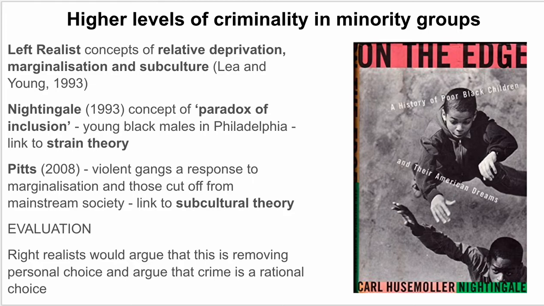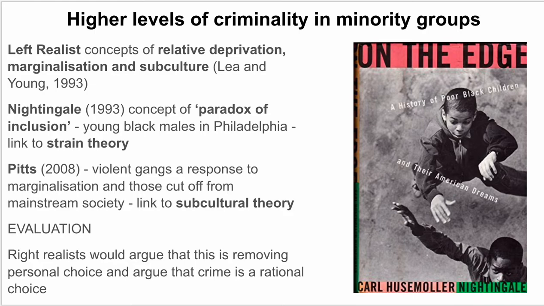In the US, there was a study by Nightingale, and I've got the cover of the book there on the edge, which came up with this concept of the paradox of inclusion. And it talked about young black males, particularly in Philadelphia, who bought into the idea of the American dream of wanting the consumer products, wanting the things that are being advertised, but didn't have access to those things because of inequality, because of lack of opportunity in education, in the workplace.